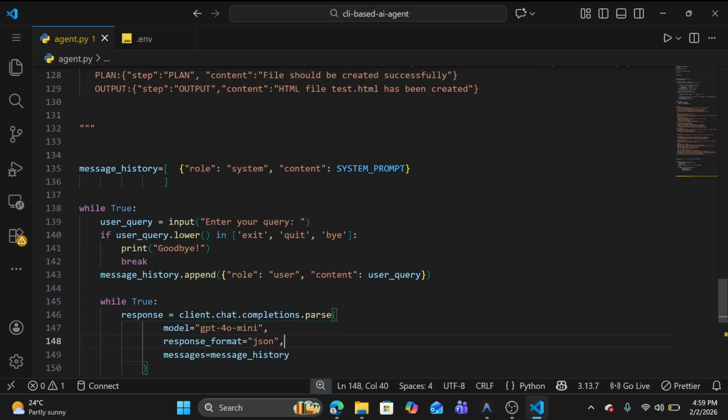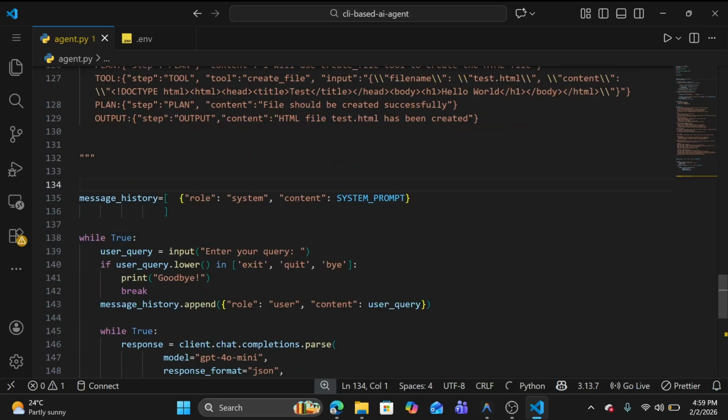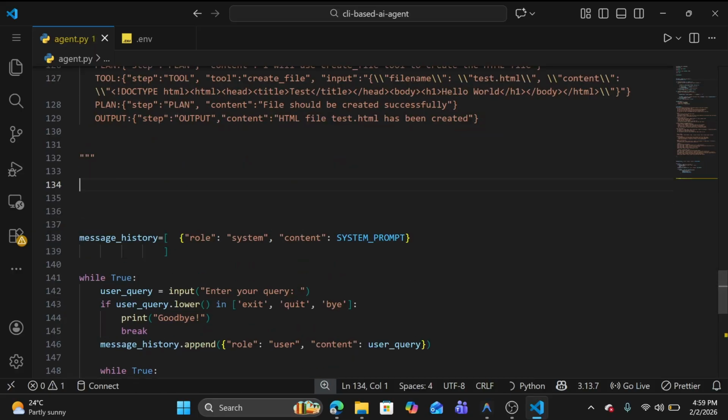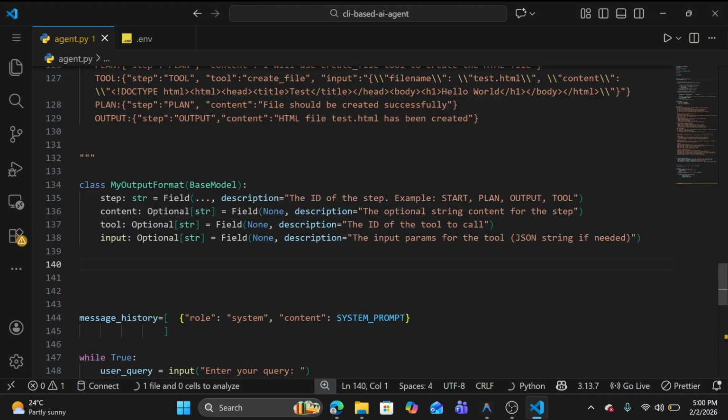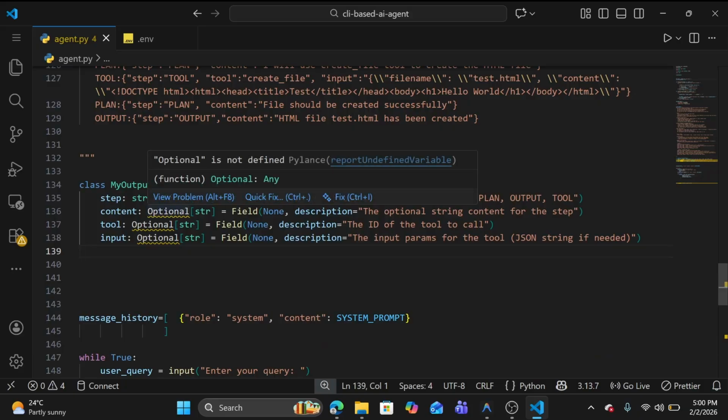So let me quickly define our output format. We already have Pydantic, and also we have BaseModel and Field from Pydantic. So this is our output format, there is a BaseModel. Let me import Optional also, I think Optional from typing. Let me quick fix.